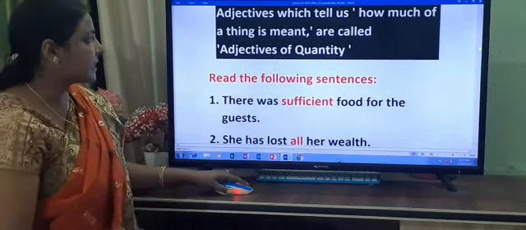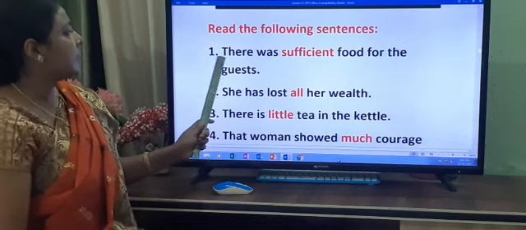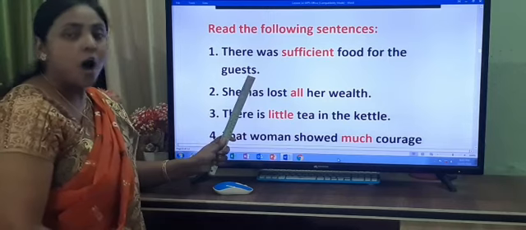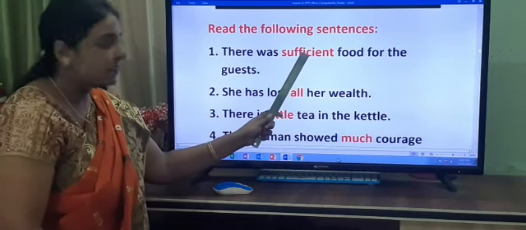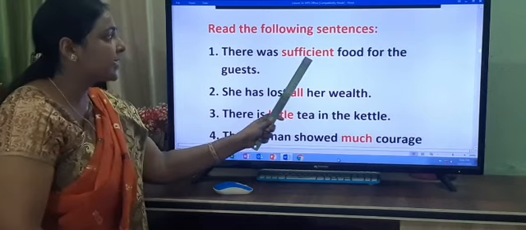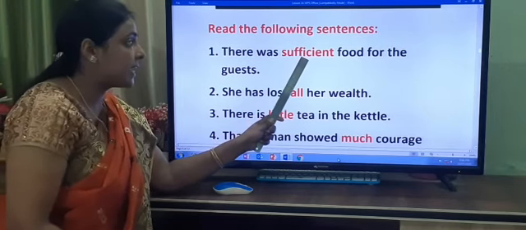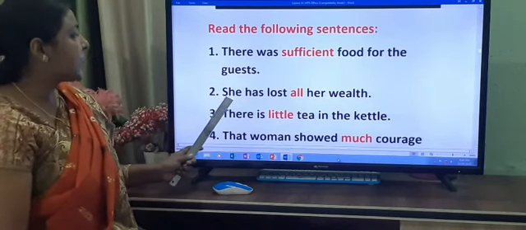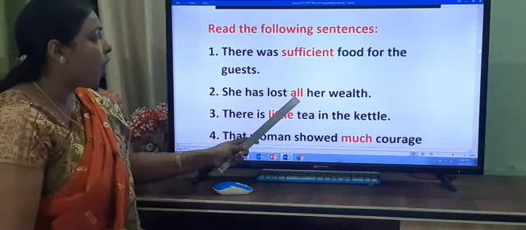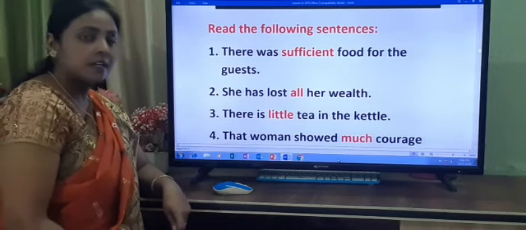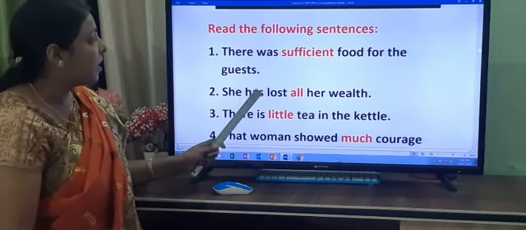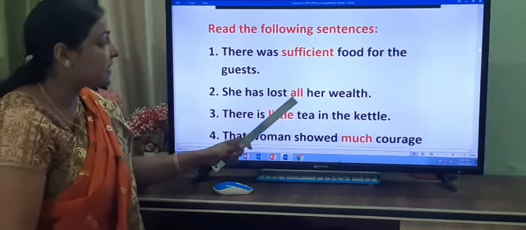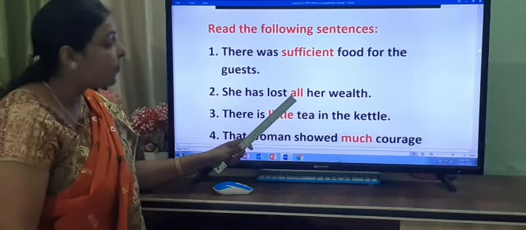Read the following sentences. There was sufficient food for the guest. How much food? Sufficient. Okay, children. So, sufficient is what? Adjective of quantity. It describes the noun food. Now, she has lost all her wealth. How much did she lose of her wealth? All. So, all is an adjective of quantity.